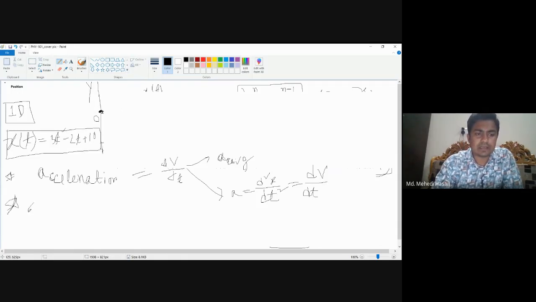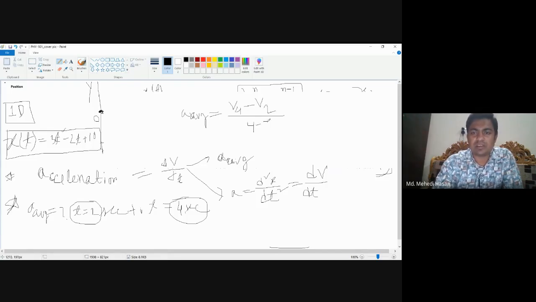The question is given like this: find the average acceleration between the time interval t equal to 2 seconds to t equal to 4 seconds. In that case you have to find the instantaneous velocity at 2 seconds and at 4 seconds, because the formula for average acceleration is v4 minus v2 divided by 4 minus 2. So here v4 and v2 are the instantaneous velocities: the velocity at 4 seconds and the velocity at 2 seconds.